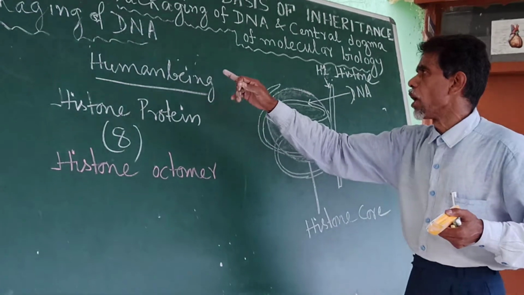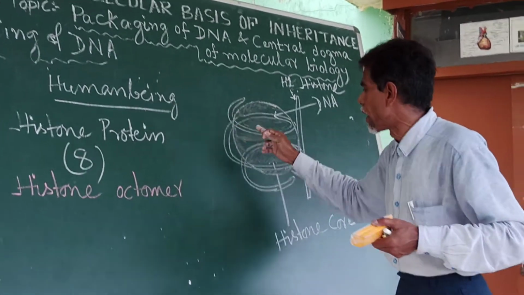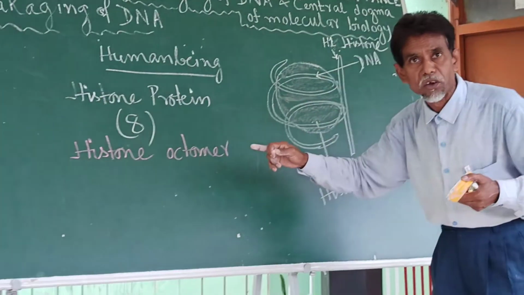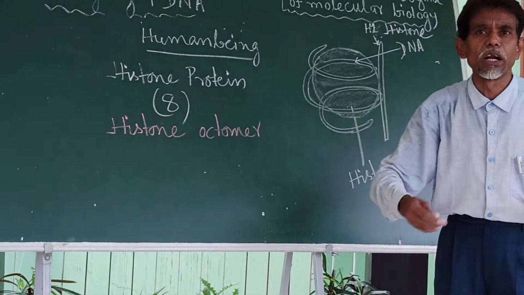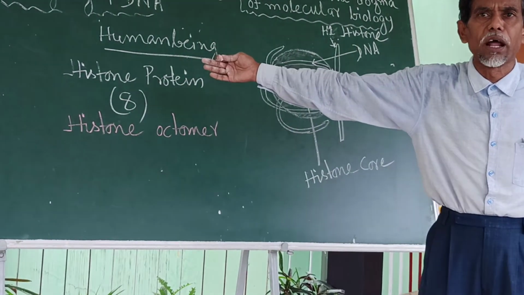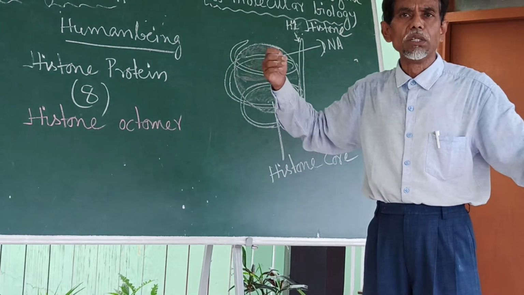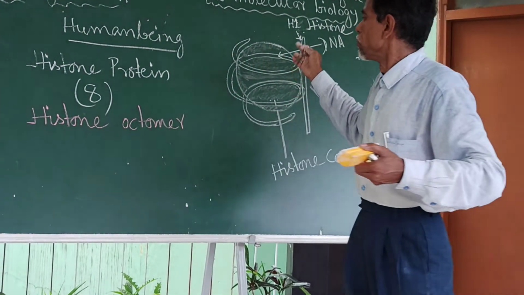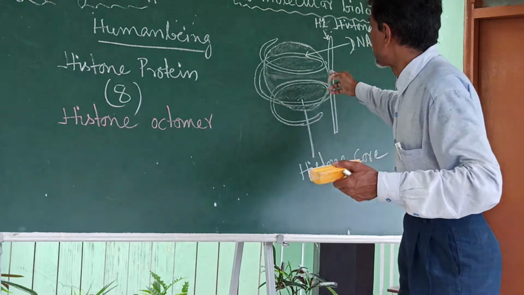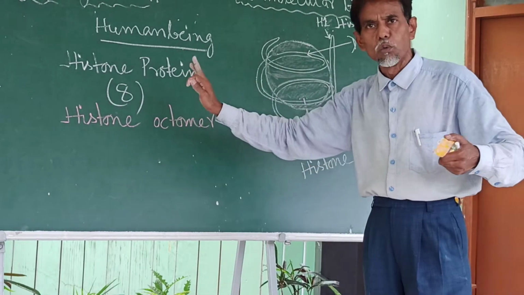Eight such histone proteins form a histone octamer, which forms a histone core, around which the ribbon-shaped long DNA of 2.2 meter is wrapped, so as to accommodate a long thread-like DNA within a small area, within the nucleus. So the DNA is wrapped around a histone octamer.